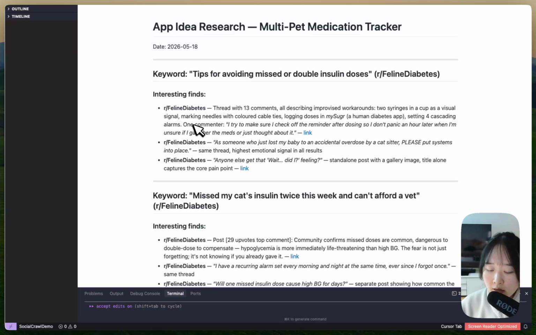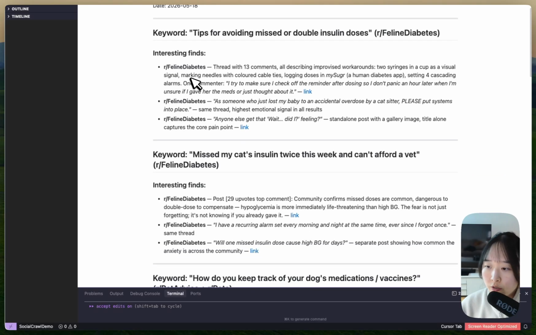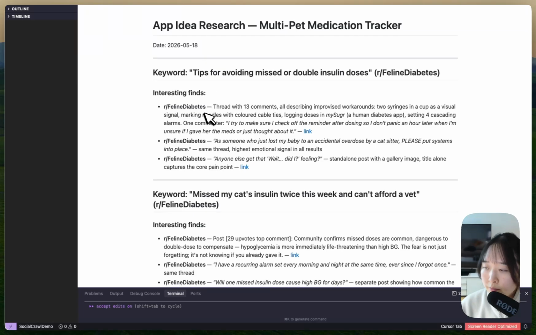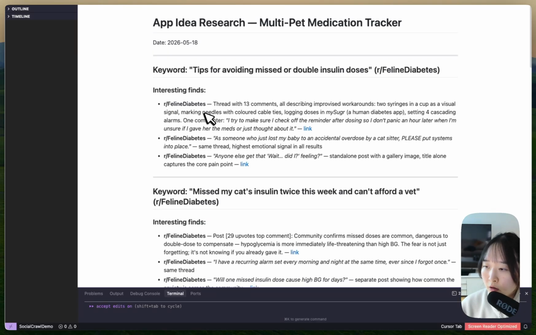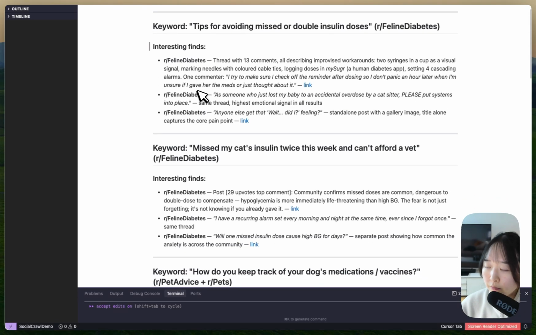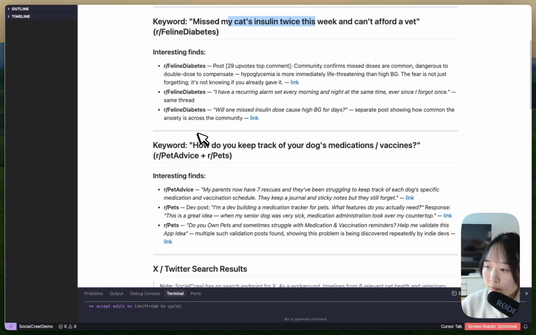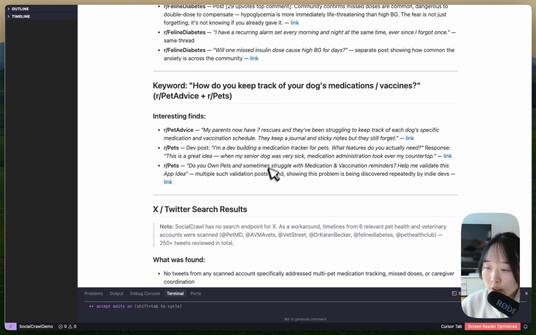I can see that AI has searched 3 main keywords. I can see that it's managed to research a couple of posts from Reddit, mostly about missing insulin doses and keeping track of dogs' medications.